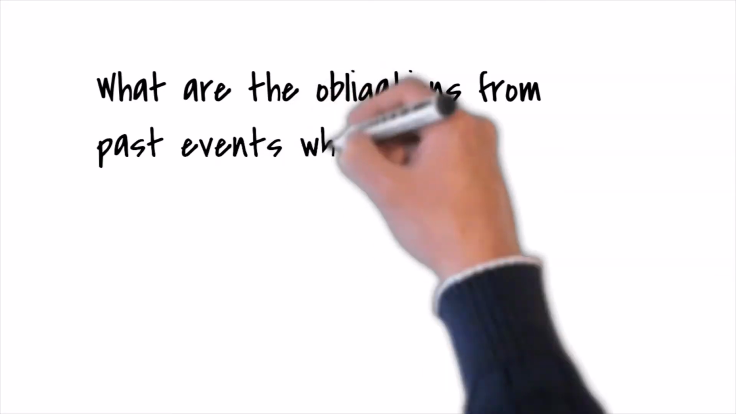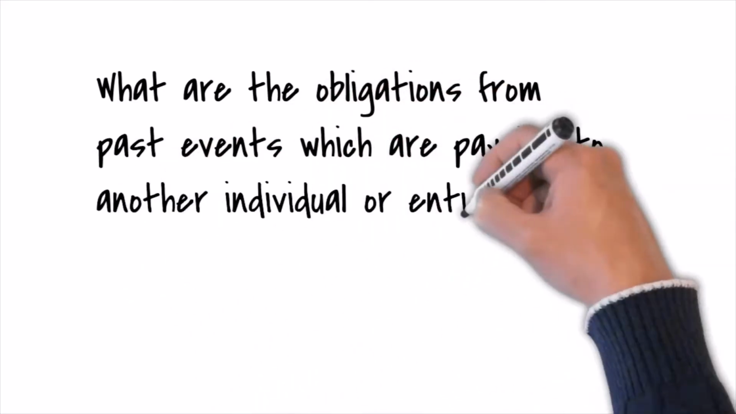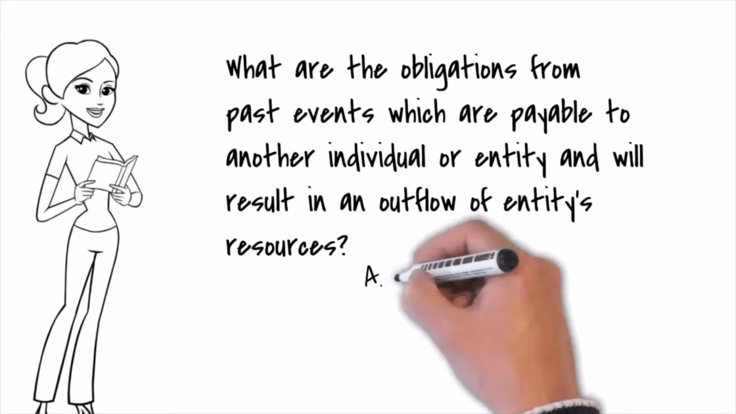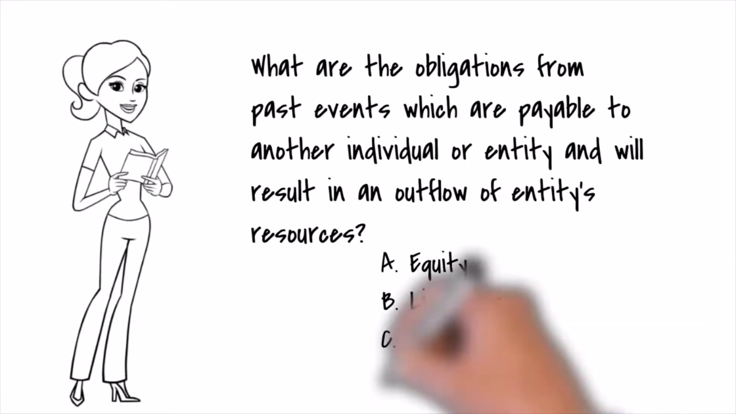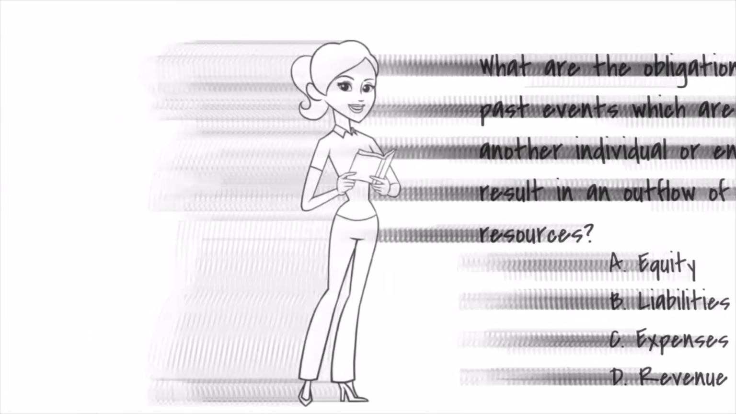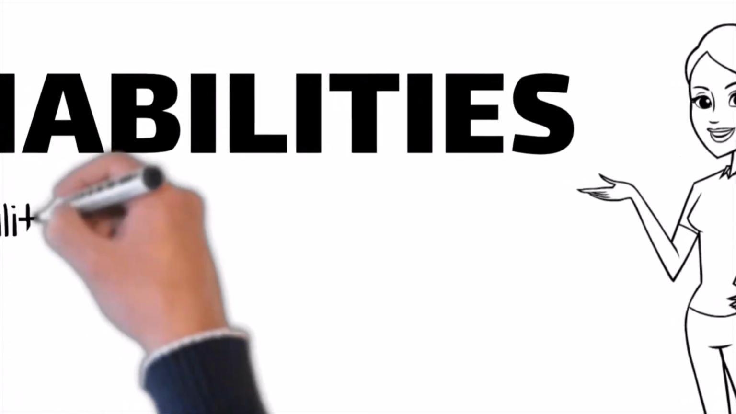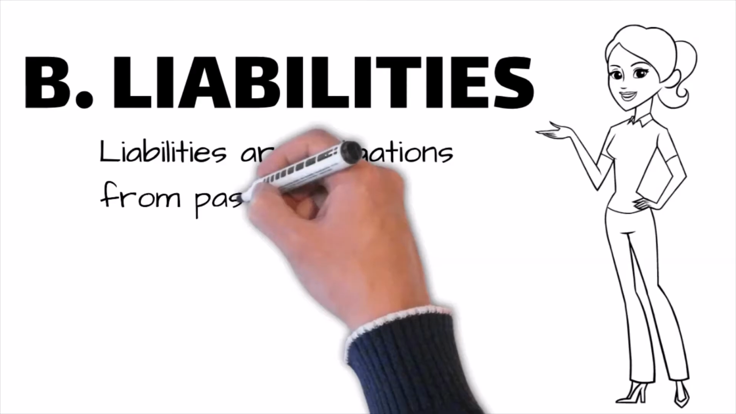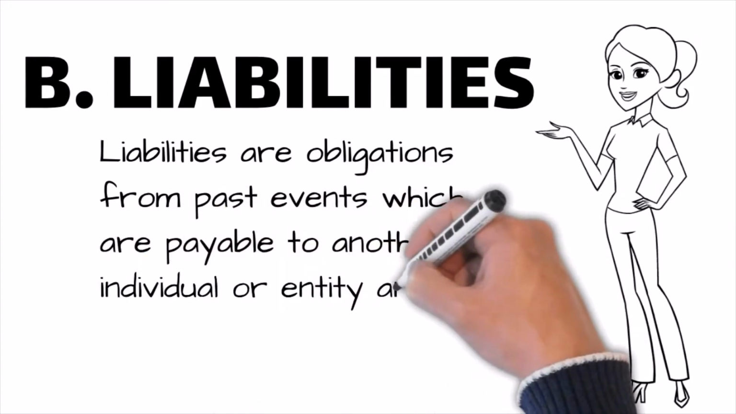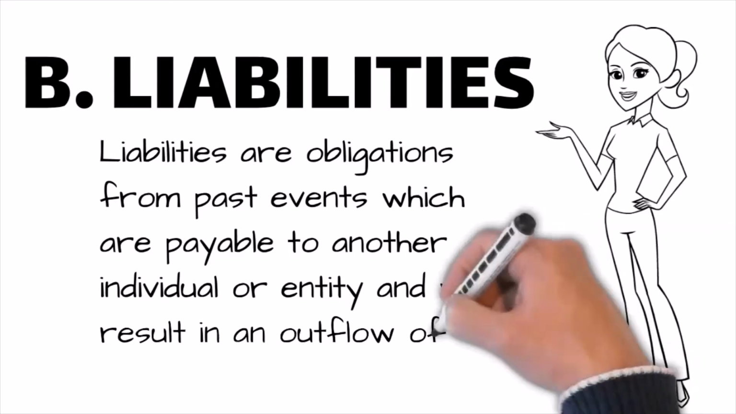Another question. What are the obligations from past events which are payable to another individual or entity and will result in an outflow of entity's resources? A. Equity, B. Liabilities, C. Expenses, D. Revenue. The correct answer is B. Liabilities. Liabilities are obligations from past events which are payable to another individual or entity and will result in an outflow of entity's resources.